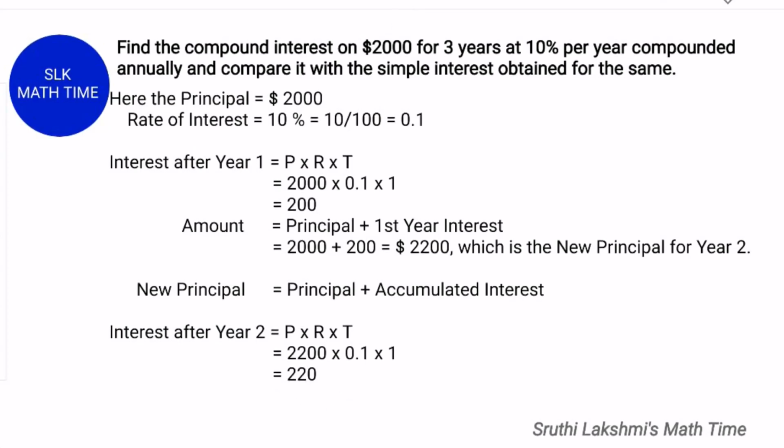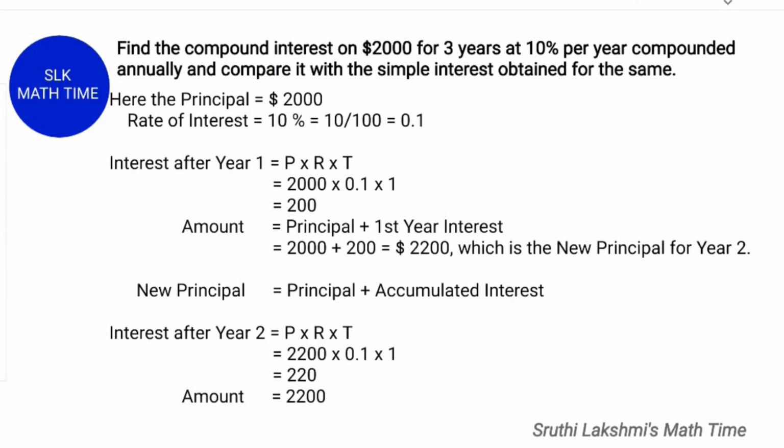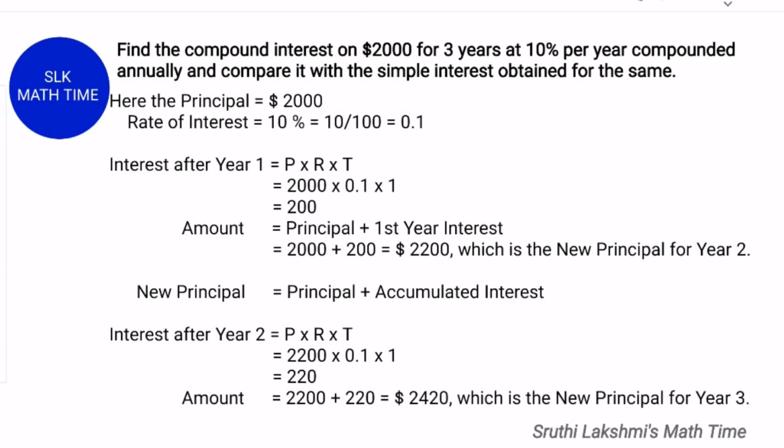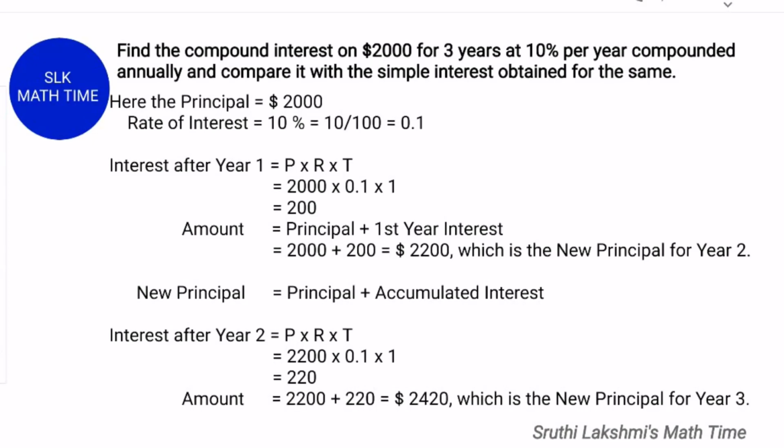So the amount is principal plus interest. The principal is $2,200 plus the interest, which is 220. So 2,200 plus 220 is $2,420, which is the new principal for the third year.